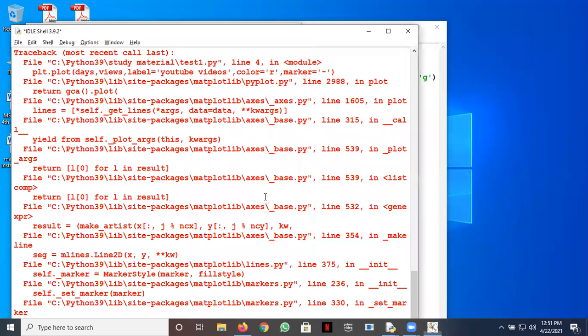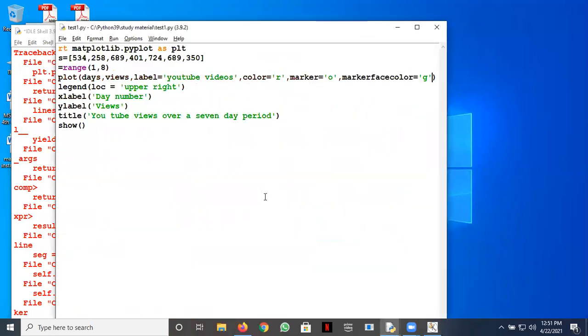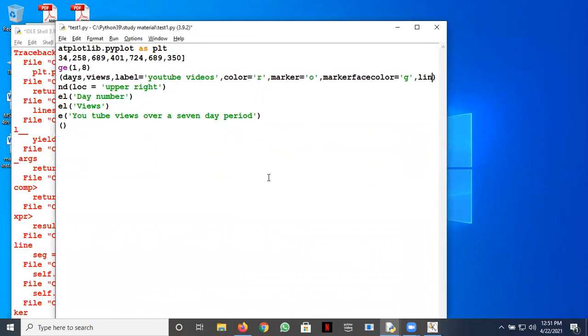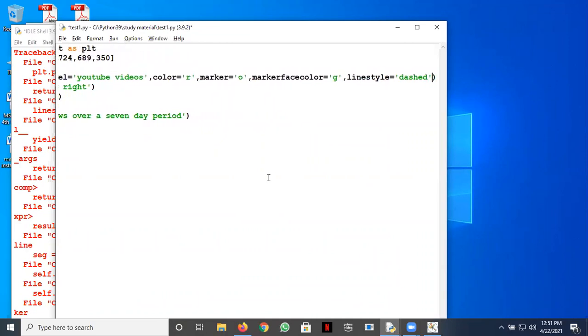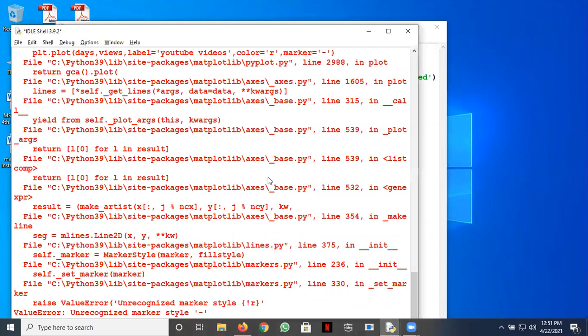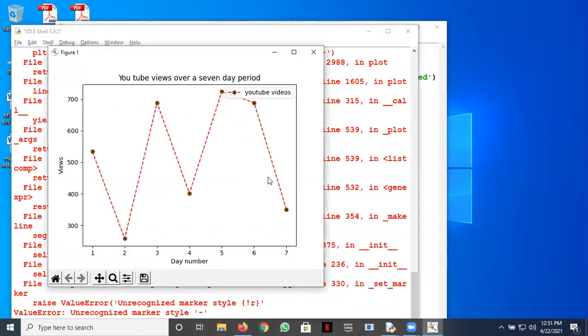So with this you can decorate your plot. Then we have a line style argument. So I can give a line style argument. Let's check how it works. Say if I write here dashed, let's see if it works. I hope all of you are noting it down. Yeah, this is a dashed line now.